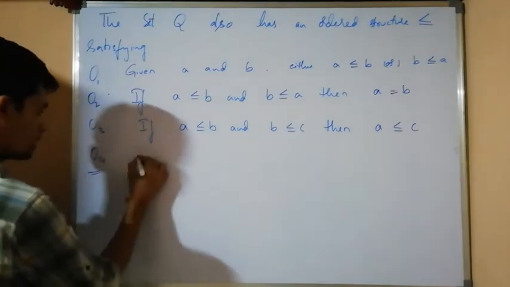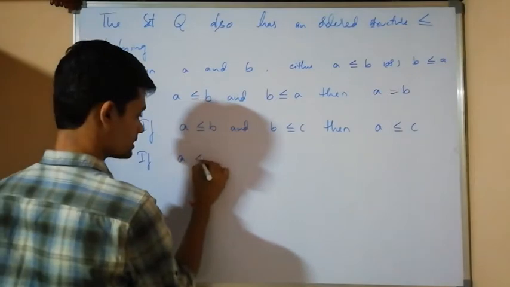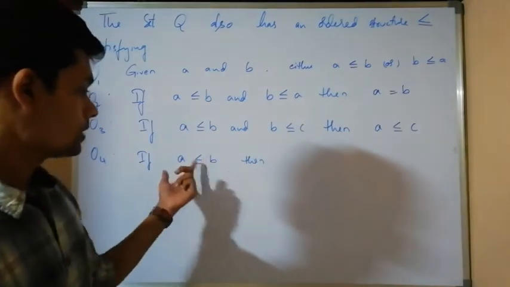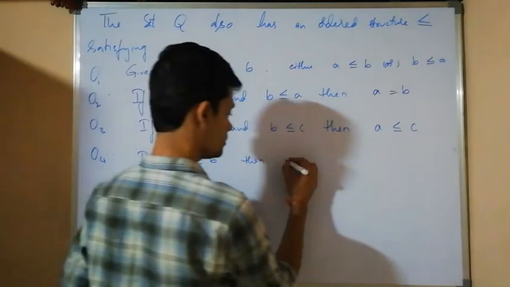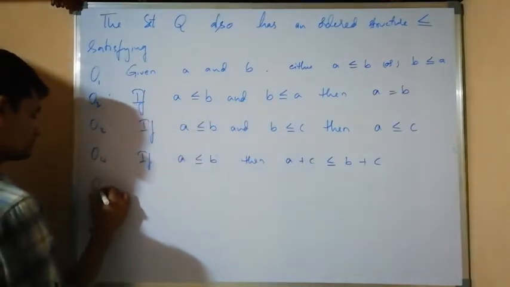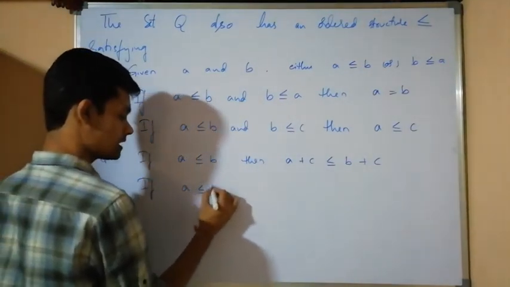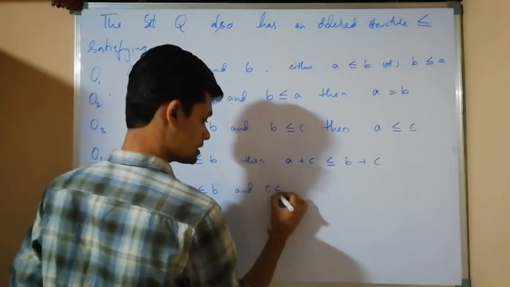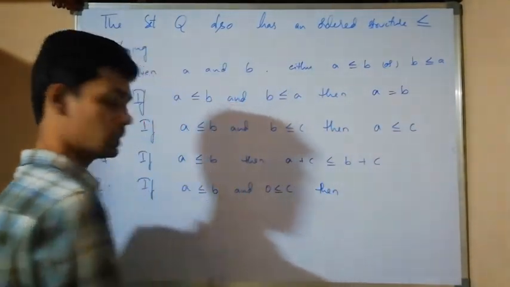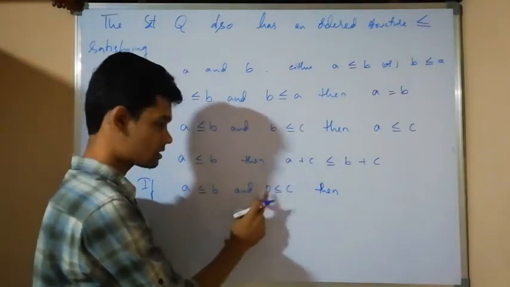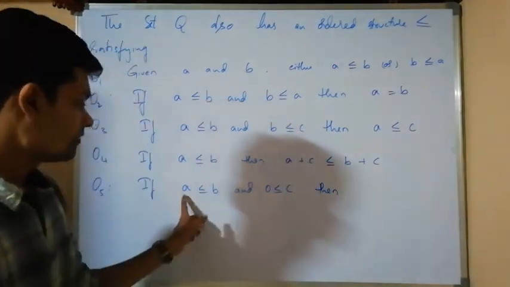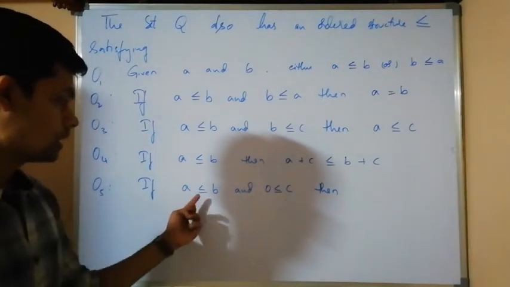Fourth one: if A is less than or equal to B, then if I add a number C from the set of all rational numbers to both sides, it becomes A plus C is less than or equal to B plus C. Fifth one: if A is less than or equal to B and 0 is less than or equal to C, meaning C is not negative, maybe 0 or greater than 0, then if I multiply both sides by a non-negative number, the inequality does not change.